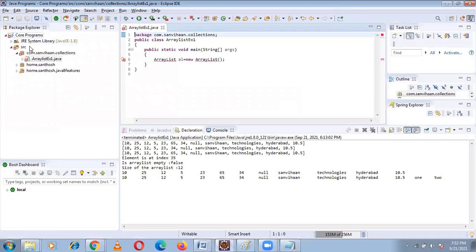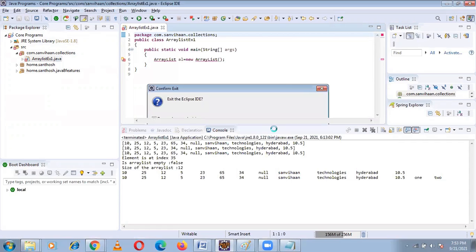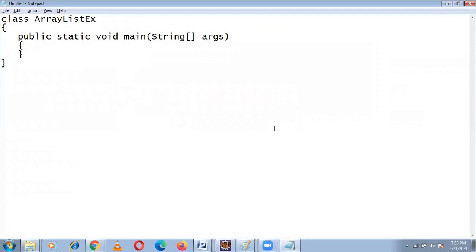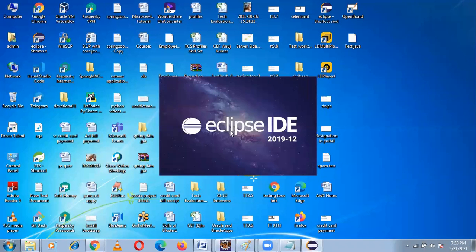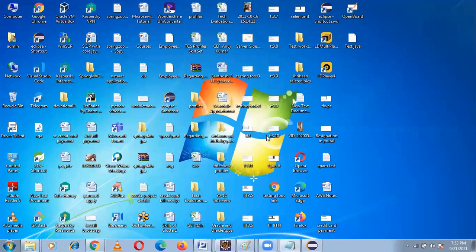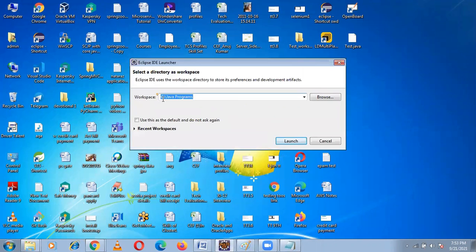I want to create a new class. First of all, I'll open it again. One minute. This is my Eclipse editor. What I have done is I have created a workspace in one folder on the G drive. In G drive, I created a folder called Java programs.